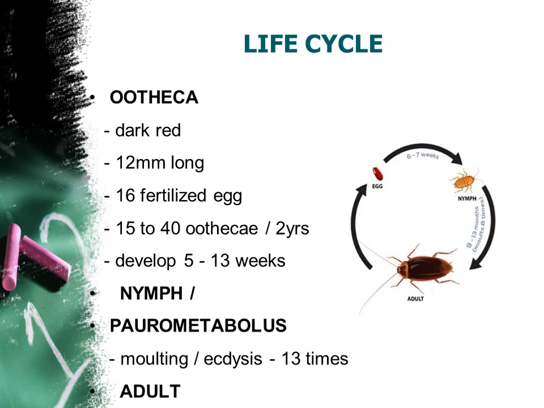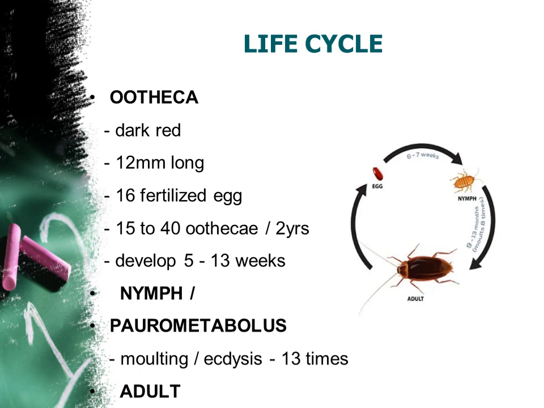So the ootheca becomes a nymph, and for this development it takes around 5 to 13 weeks. Then this nymph is otherwise known as Paurometabolous. Then this nymph goes through one more process known as molting or ecdysis.